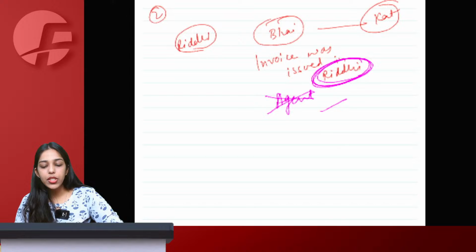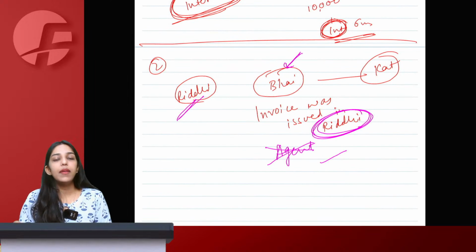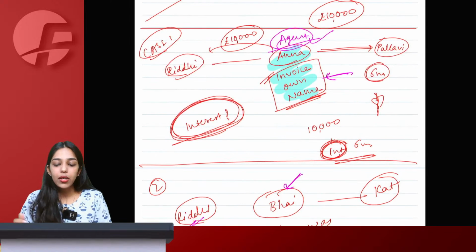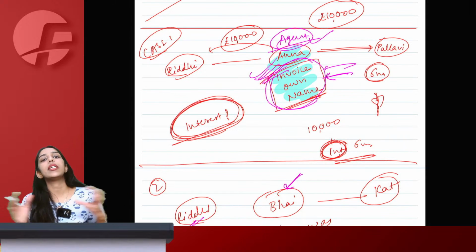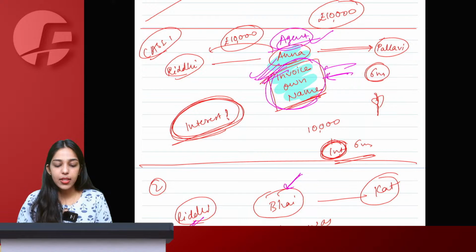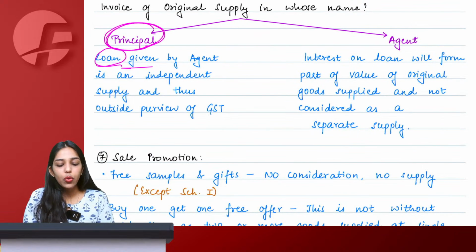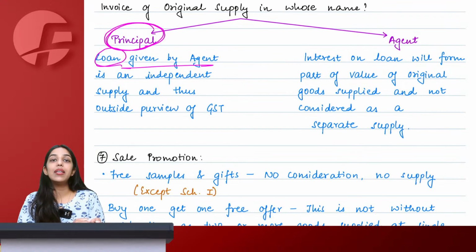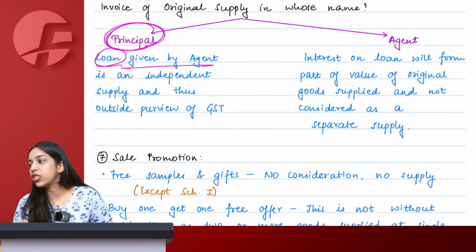Why? Because for the original supply, the invoice is in the name of Riddhi, but for the interest received by Bhai, the invoice will be in the name of Bhai, therefore you cannot merge both the supplies. Whereas here, the invoice is in the name of Anna, and the interest is also received by Anna, so I can merge them and make them taxable. So when the original invoice was in the name of the principal, whatever loan is given by the agent will be treated as an independent transaction and the interest earned will be exempt under GST.